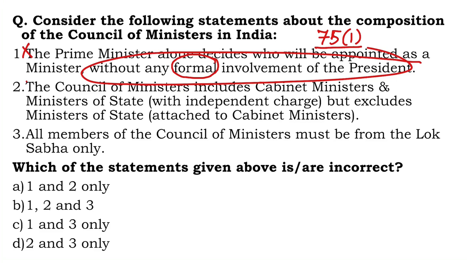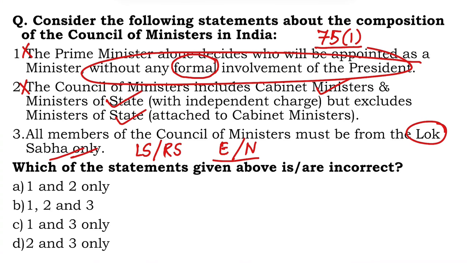This is actually incorrect. Why? Because the Council of Ministers would include everybody, right from cabinet to MOS independent charge as well as MOS. And number three, all members of the Council of Ministers must be from the Lok Sabha only. This is also wrong. They can be from the Lok Sabha, they can be from the Rajya Sabha, they can be elected, they can be nominated. In fact, they may or may not be even a member of the House.